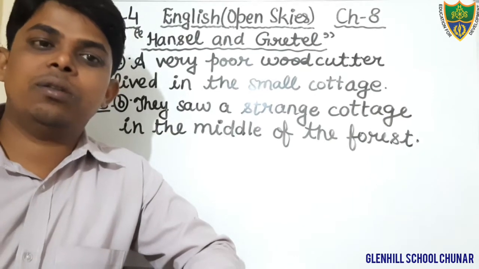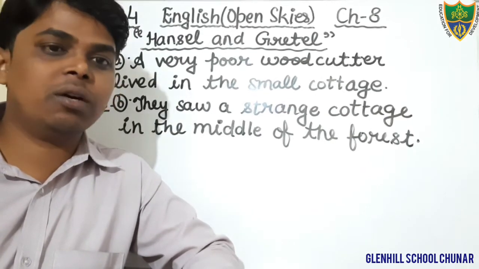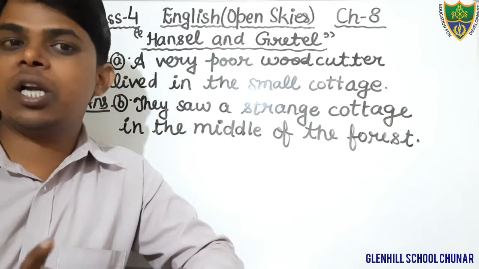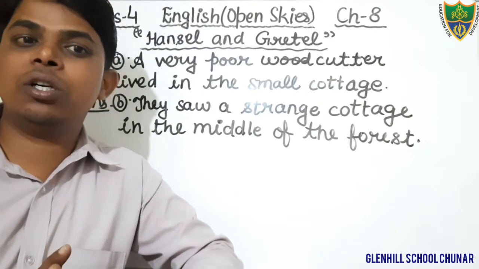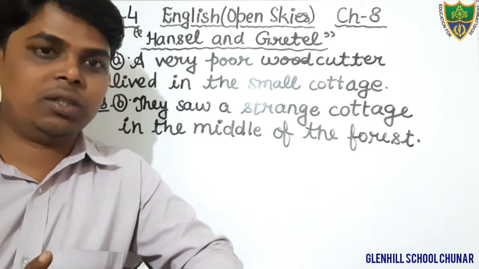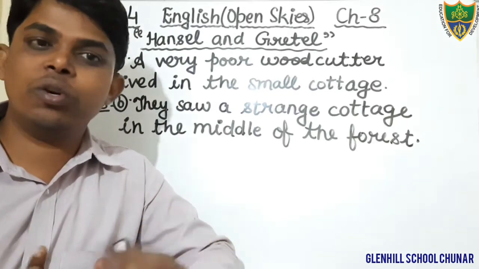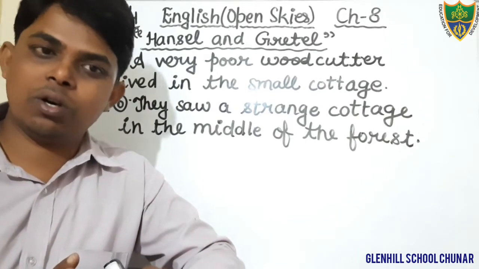But the birds of the forest had eaten up all the breadcrumbs. So on the way back, they did not know the way home. In this way, they truly got lost.